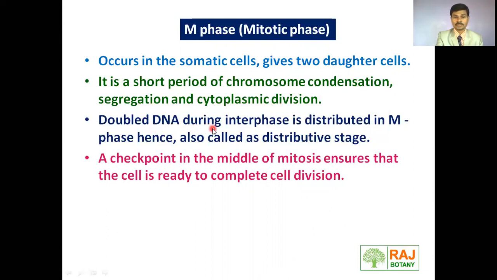Double DNA during interphase is distributed in M phase. What is it that gets doubled during interphase? The DNA. Now in M phase, that doubled DNA gets distributed. Hence it is called the distributive stage. Yes, a checkpoint is also there during the M phase.